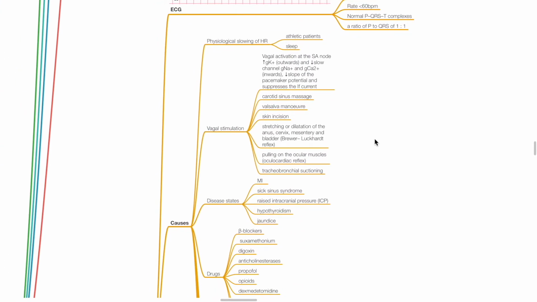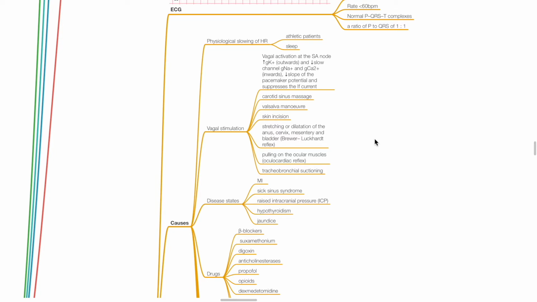Causes of sinus bradycardia include physiological slowing of heart rate in athletic patients or during sleep, vagostimulation. Vagoactivation at the SA node increases potassium outward conductance and reduces slow channel sodium and calcium inward conductance. This reduces the slope of the pacemaker potential and suppresses the If current.